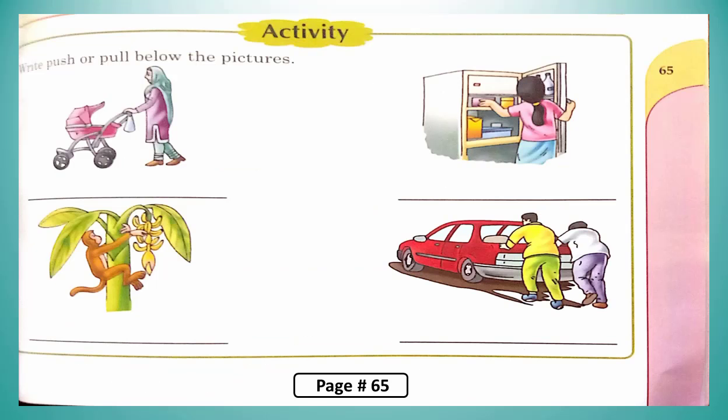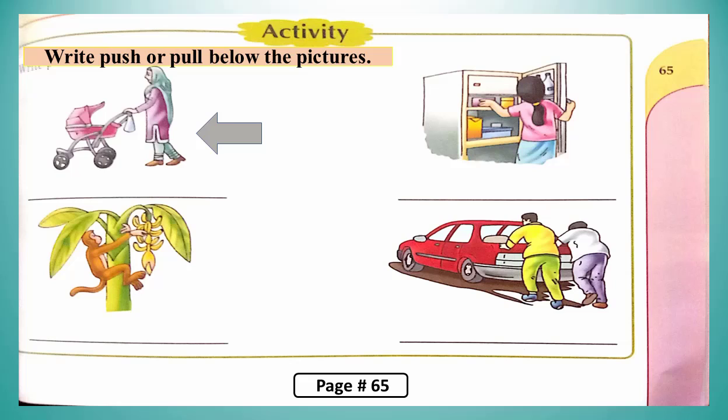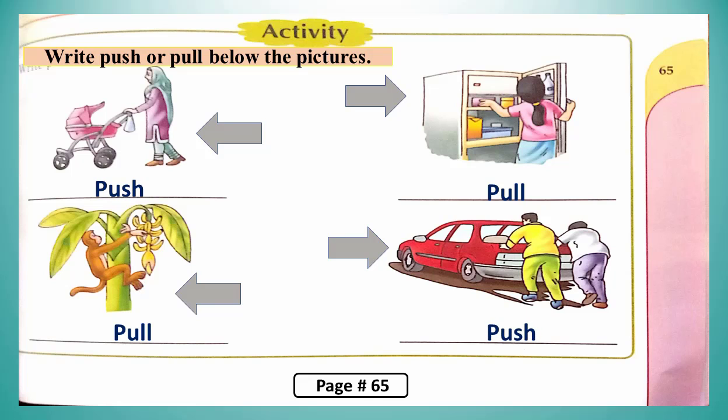Dear students, here is a very interesting activity on page number 65. The statement is write push or pull below the pictures. As you can see in the first picture, the lady is moving a cart away from her. This movement is called push. In the second picture, a girl is opening the door of the refrigerator. This movement is called pull. In the third picture, the monkey is plucking the bananas. This movement is called pull. In the fourth picture, 2 boys are moving the car away from them. This movement is called push. So here you can write push.